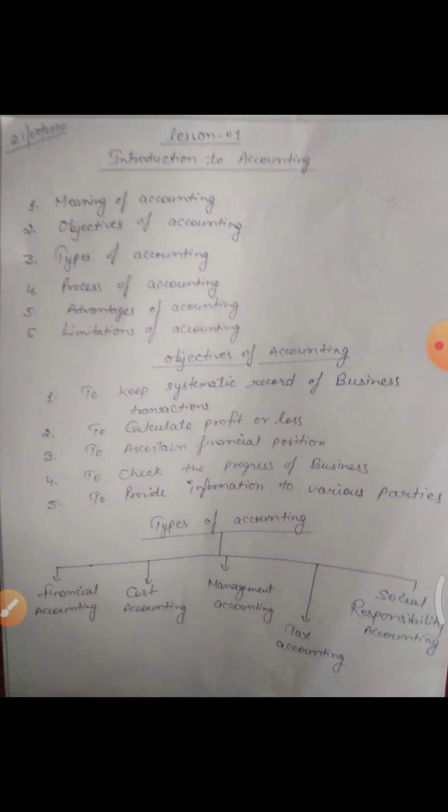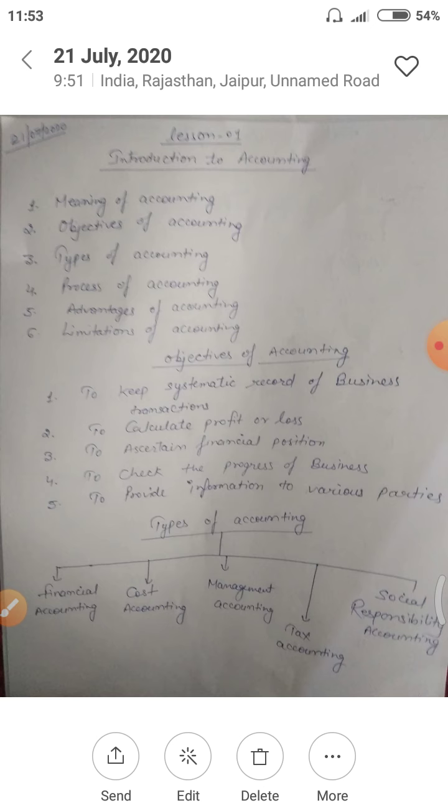Management accounting is related to the management of a business. Tax accounting is related to taxes. For calculating taxes, the full calculation of taxes will be done in tax accounting. Social responsibility accounting: as you know, social responsibility is important in every aspect of business. If your society is not satisfied with your business work, then it will be difficult for you to grow your business. So social responsibility accounting includes completing all the responsibilities related to society.